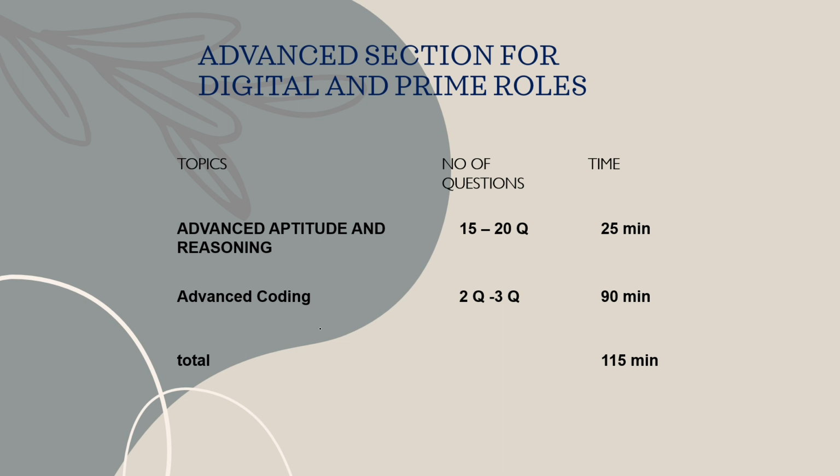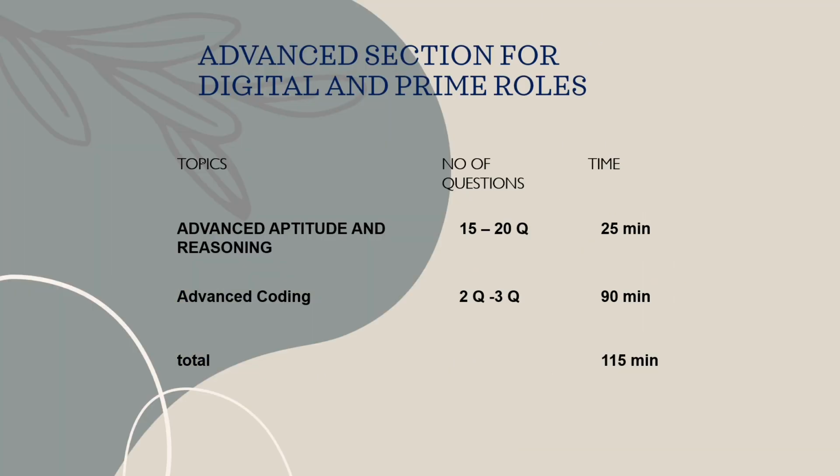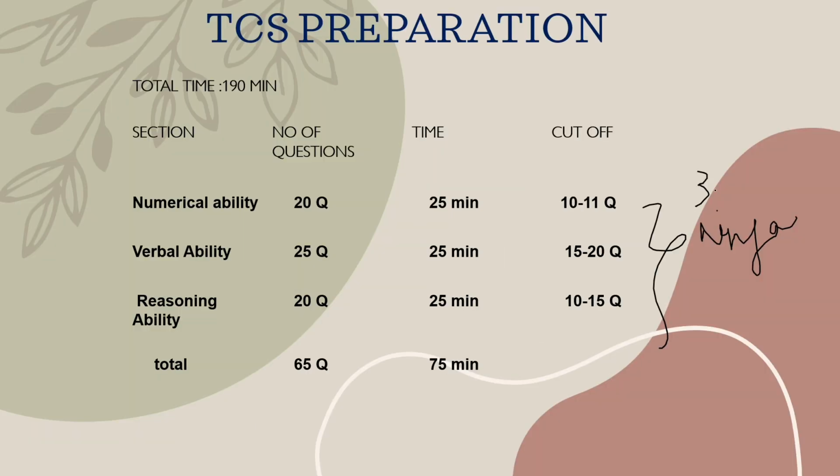Another one is coding. Whenever we clear the aptitude section, we can get the ninja role. I think everyone knows about this. Whenever we clear the advanced aptitude section and one coding question, we will get the digital role. And when we clear both codes in the advanced section, we will get the prime role with 9 LPA. Digital is actually 7 LPA, and the prime role is 9 LPA. Coming to the ninja role, it is 3.36 LPA. I think everyone knows about this.